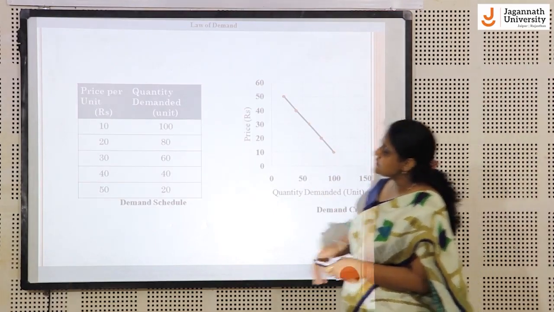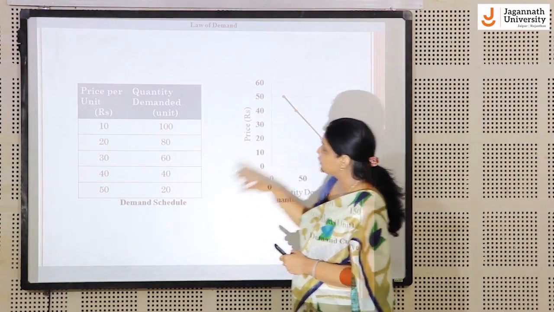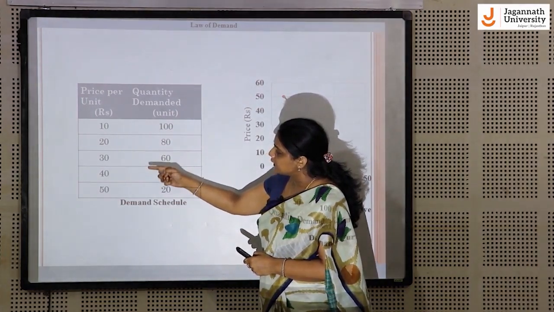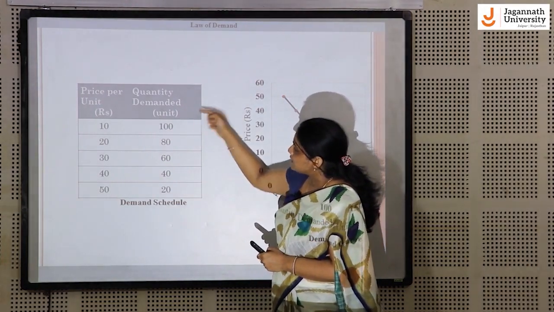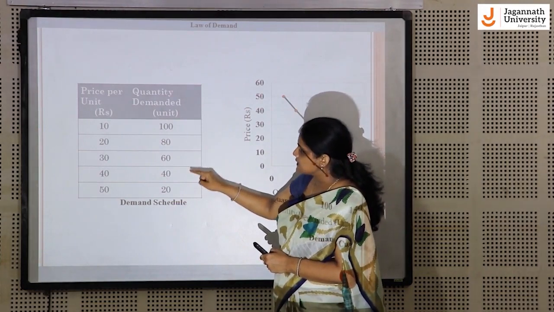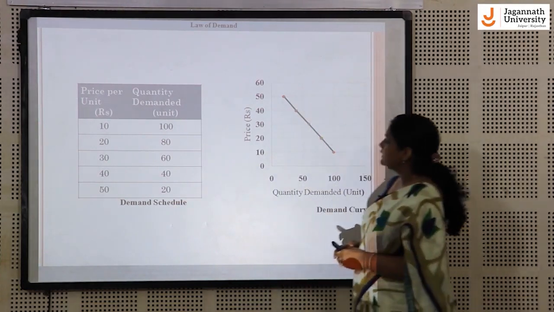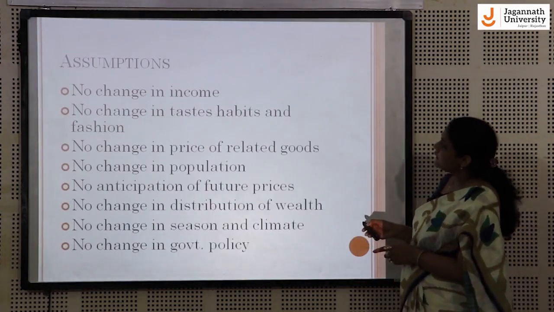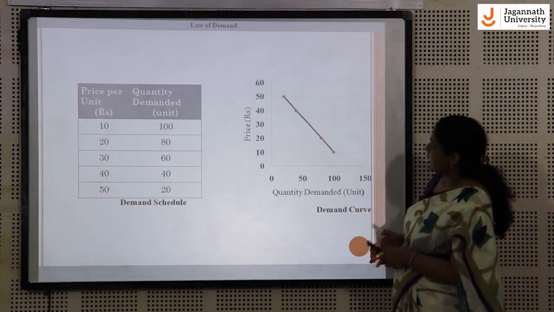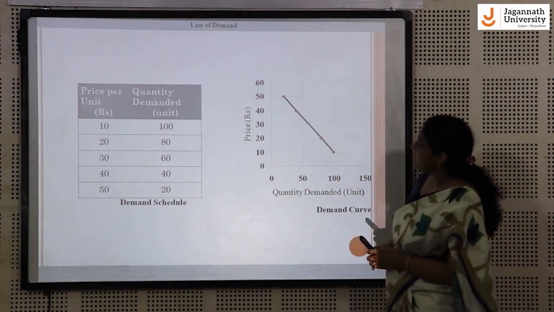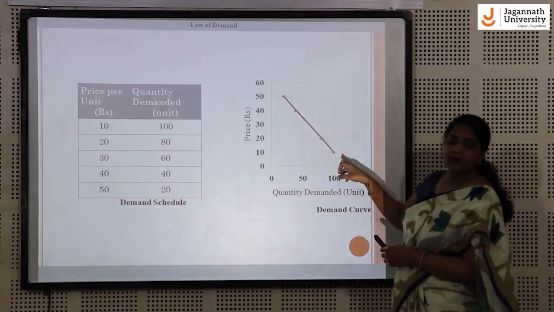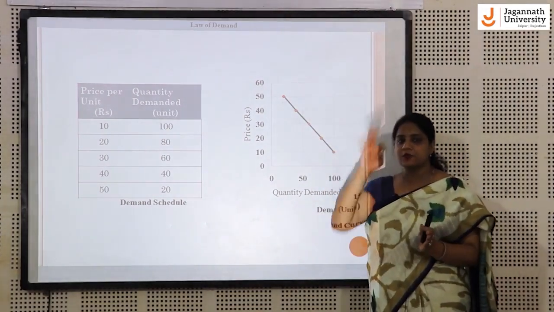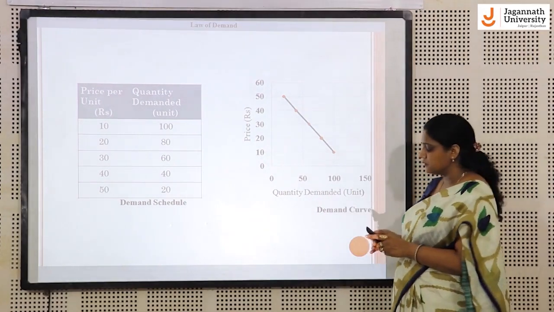If we want to show this in terms of the demand schedule and demand curve, you can easily see that when the price is rising from 10 to 20 to 30 to 40, the quantity demanded is falling from 100 to 80 to 60 and to 20. If we plot this on the graph, taking quantity demanded on the x-axis and price on the y-axis, the curve will be like this. It is a downward sloping demand curve. The demand curve is always downward sloping, coming from upwards to downwards.